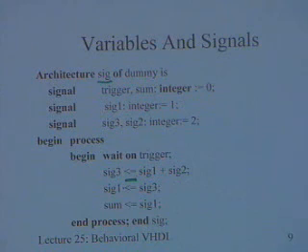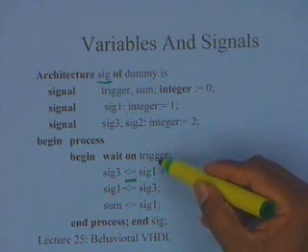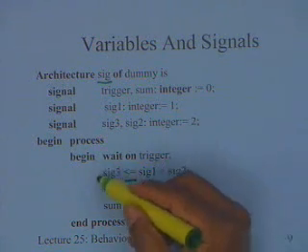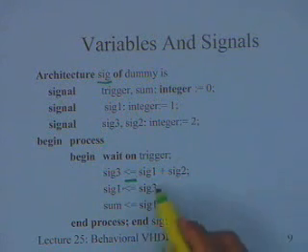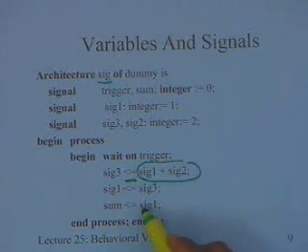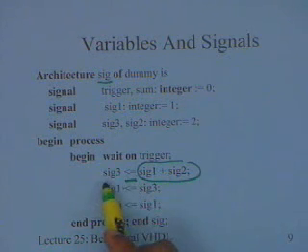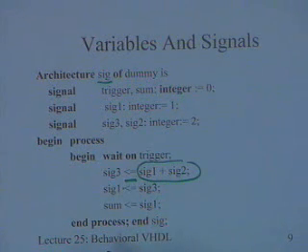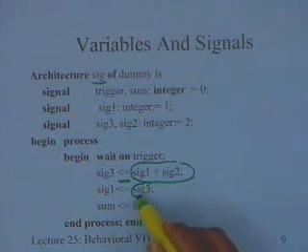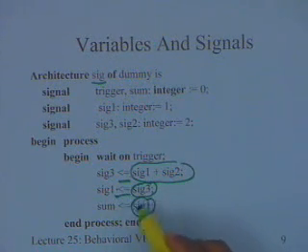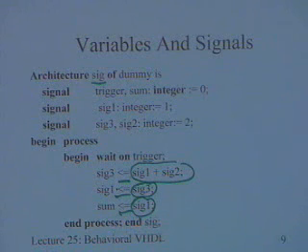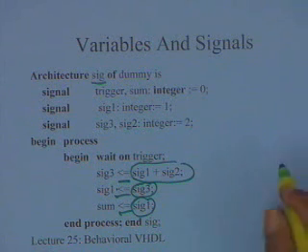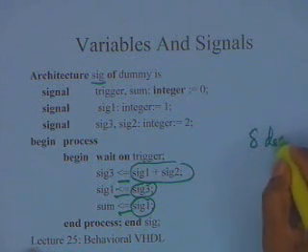So now in this case, let's look at the difference of what happens. This is also again waiting for an event on trigger. Once a wait trigger event occurs, it is going to evaluate this expression and schedule it on this. Then it's going to evaluate and schedule it on this, evaluate and schedule it on this. And here I have to explain what is called a delta delay model.